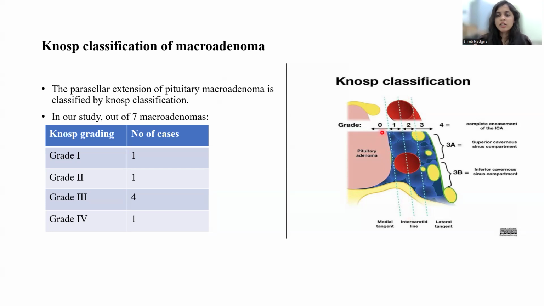Grade 0 is the lesion not crossing the medial line. Grade 1 is the lesion crossing the medial line but not crossing the midline. Grade 2 is the lesion crossing the midline but not crossing the lateral line. Grade 3 is the lesion crossing the lateral line. Grade 3A refers to the superior cavernous sinus compartment and grade 3B refers to the inferior cavernous sinus compartment. Grade 4 is complete encasement of the ICA. In our study, out of 7 microadenomas, 4 cases were of grade 3.